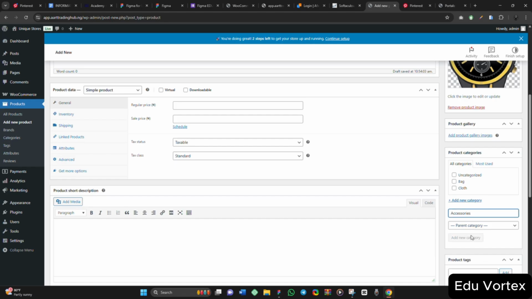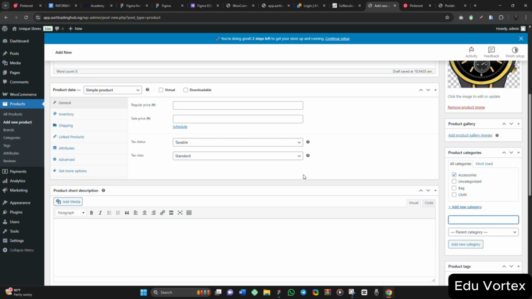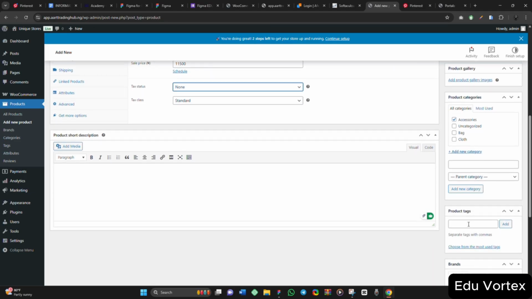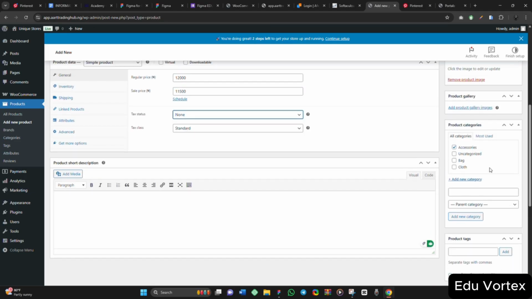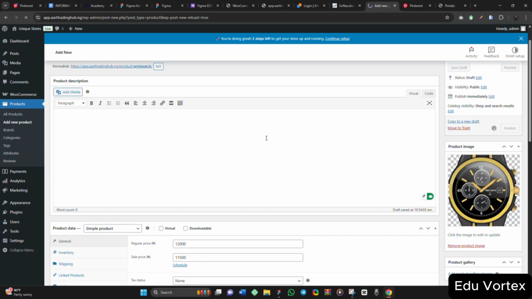Accessories. Add new category. Here like this. So the price, I will say, okay. So the sales price, let me say 11,500. Taxable none. Okay, I'm good to go. So I'll click on publish.